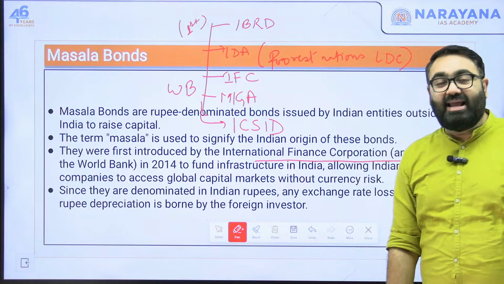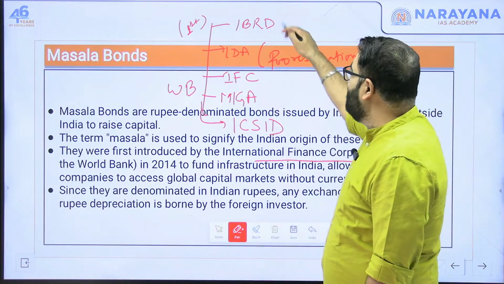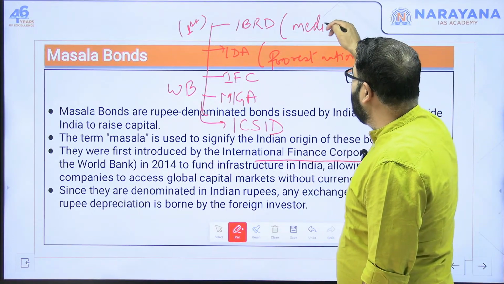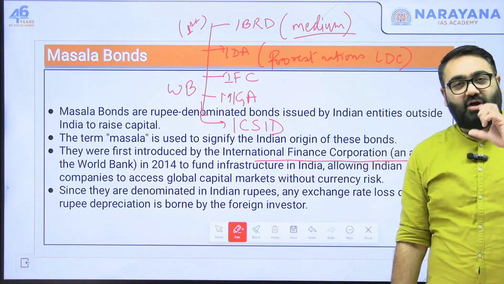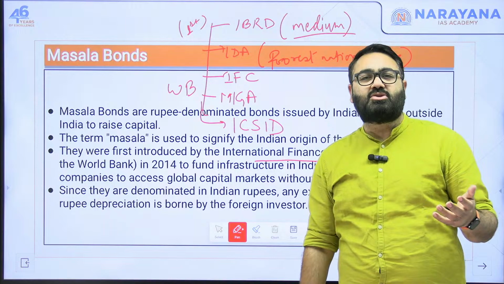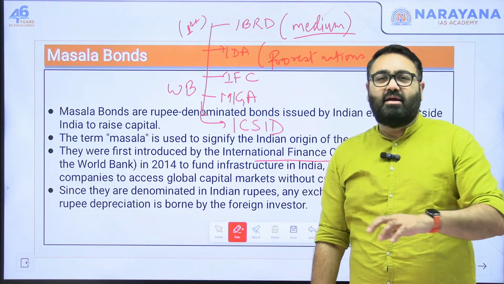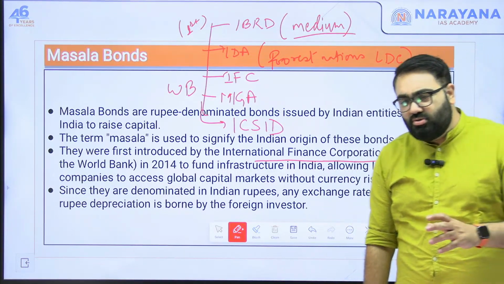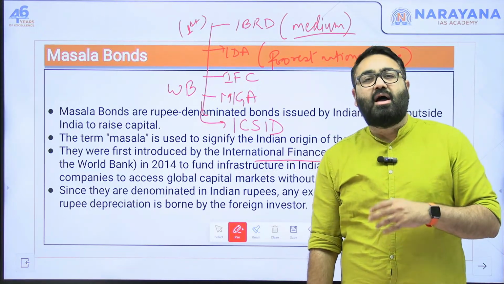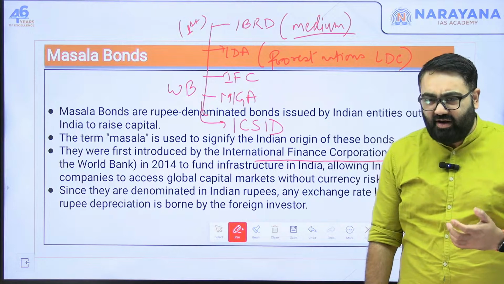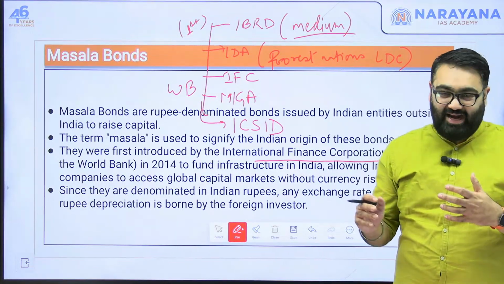On the other hand, the IBRD gives out loans to, let's say, medium level countries. And that also highlights the difference between the rate of interest offered. The IDA, because it offers loans to the poorest countries, their rate of interest is the least. IBRD offers a rate of interest which is slightly higher than the IDA.